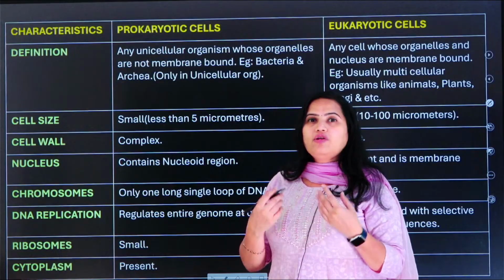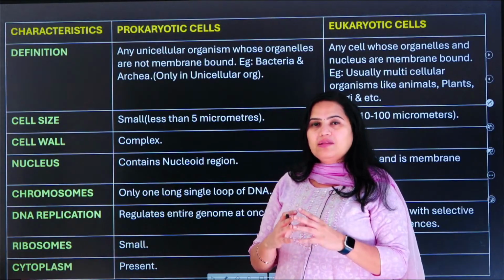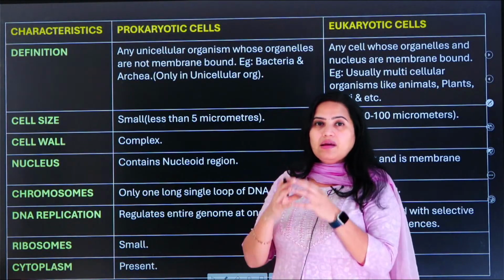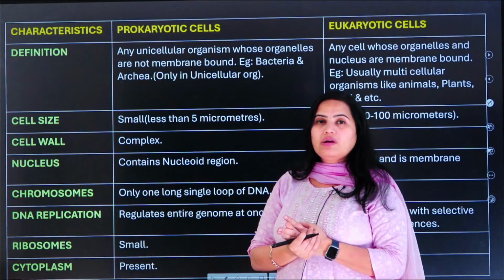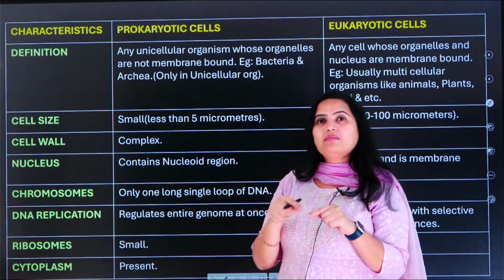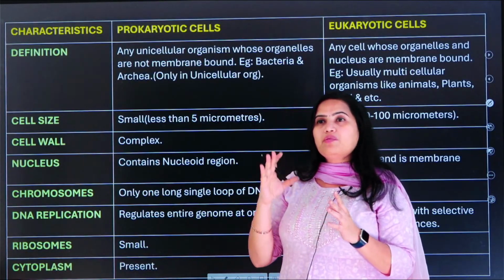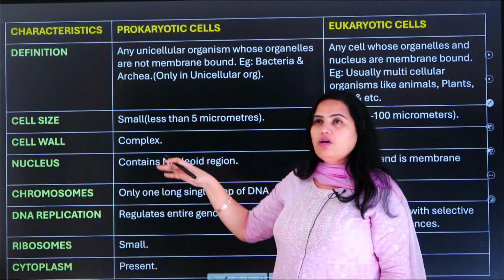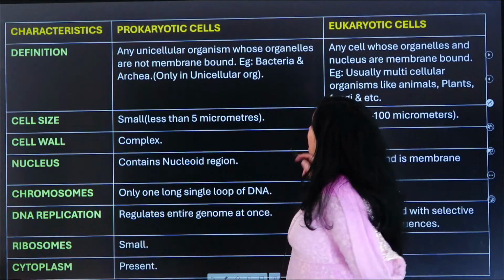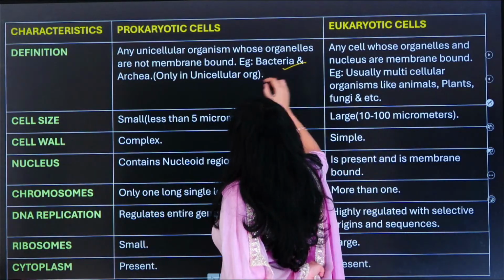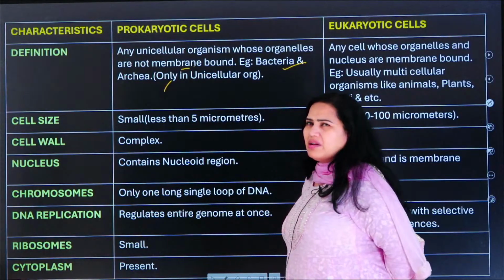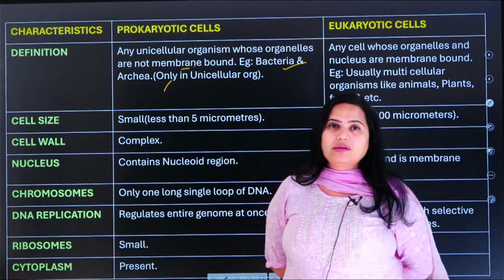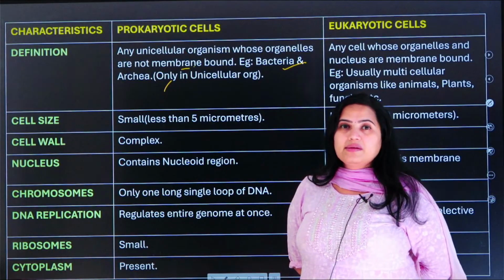So eukaryotic cells में क्या होते हैं, usually those cells are larger and there are many organelles which are present apart from the prokaryotic cell, and they are enclosed by some membrane which acts like a protecting agent for that particular organelle. So unicellular organisms, example bacteria and archaea, they are not membrane bound. Whatever the organelles which are present in the prokaryotic cell, उनमें membranes नहीं होते हैं.